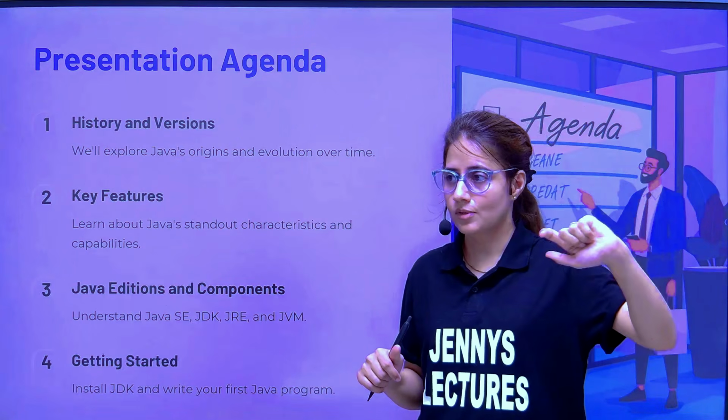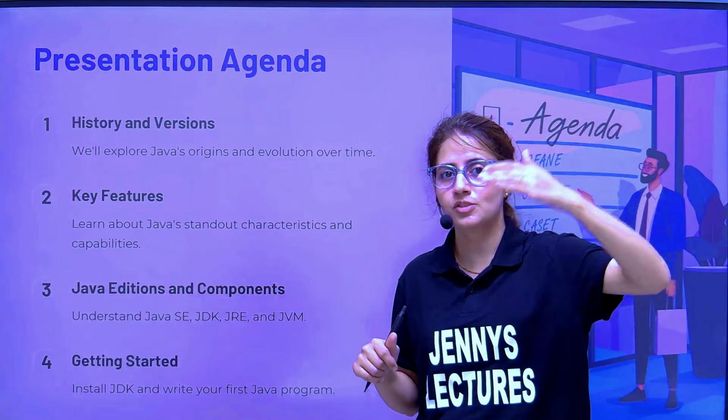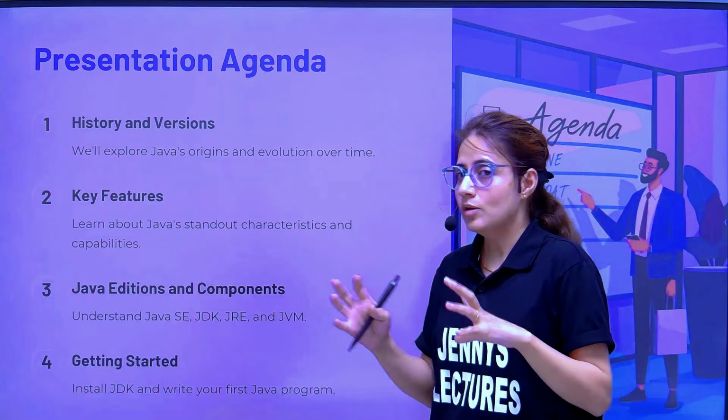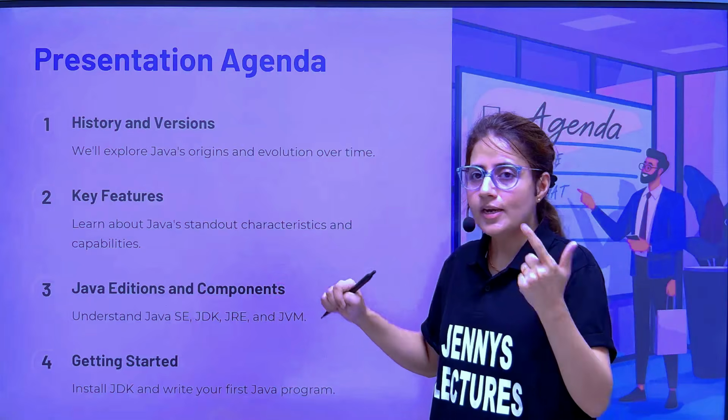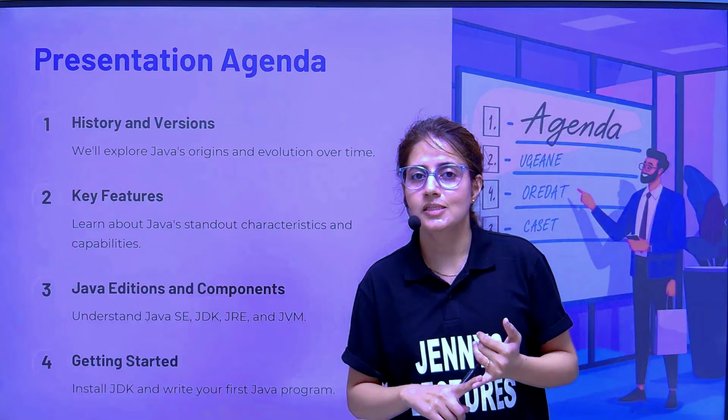It's been so old. The first version was released in 1996, but still it's one of the top languages. What are the features Java has? Then Java editions, what is Java ME, Java SE, Java EE.